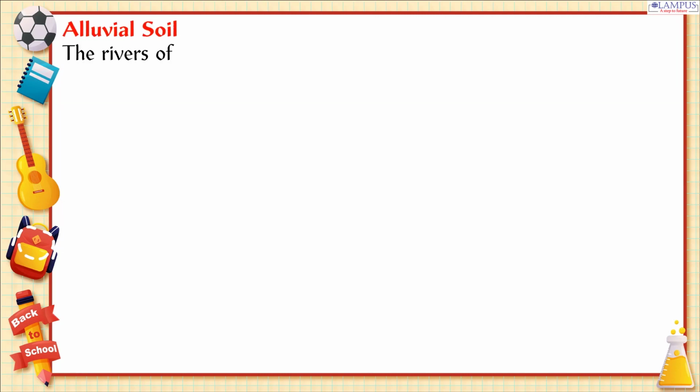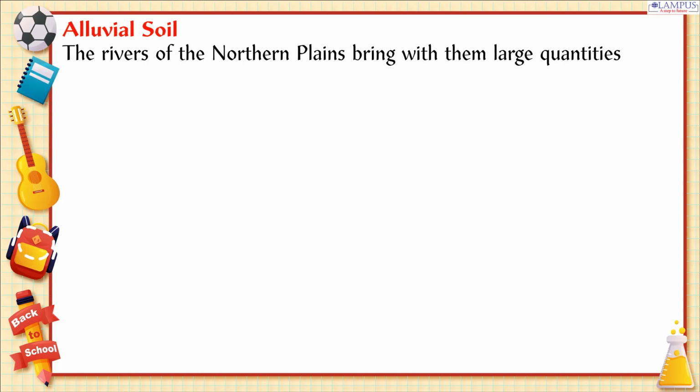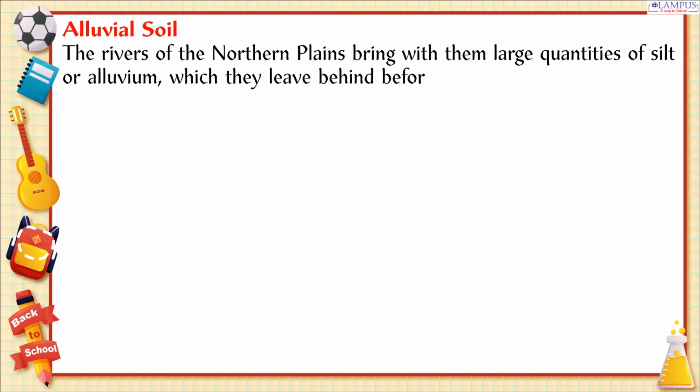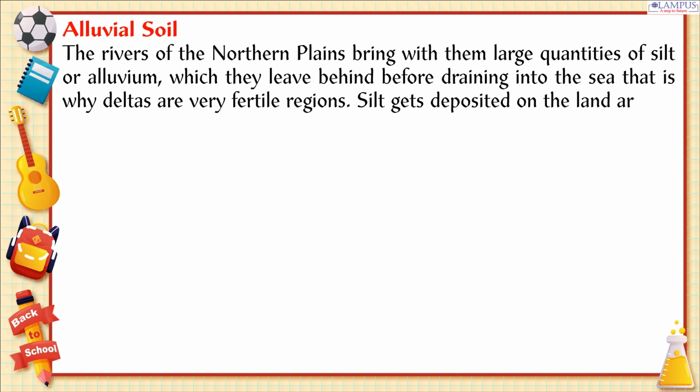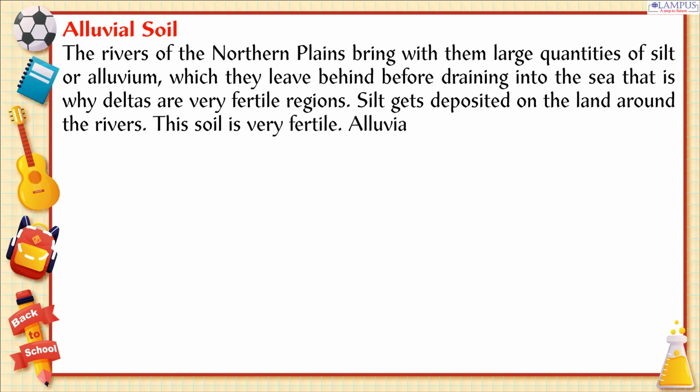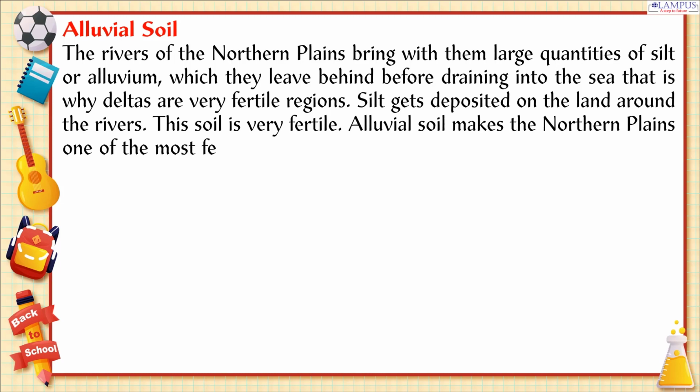Alluvial soil. The rivers of the northern plains bring with them large quantities of silt or alluvium, which they leave behind before draining into the sea. That is why deltas are very fertile regions. Silt gets deposited on the land around the rivers. This soil is very fertile. Alluvial soil makes the northern plains one of the most fertile regions of the world.